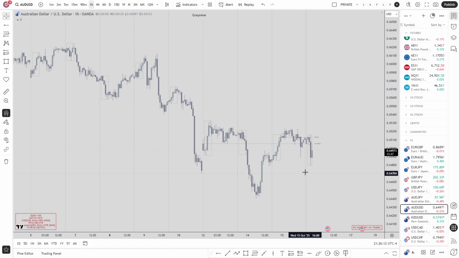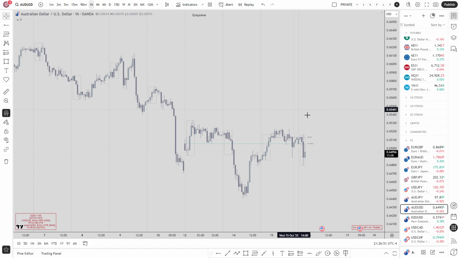I'll be looking for a swing low to form in Asia, which is before midnight, and I will be looking out for that swing low to be taken out before looking for any long positions. For Asia pairs, Australian dollar and New Zealand dollar, because they are both in Asia, I'll be looking for Asia's swing low instead of the midnight swing low. However, if Asia does not form a swing low, then I will be waiting for a London swing low to be taken out before looking for any long positions.